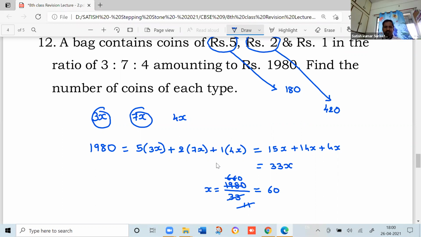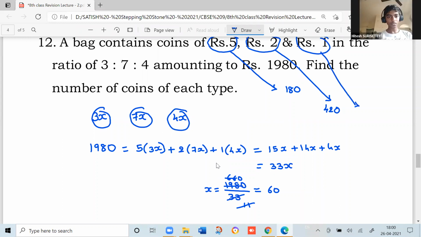Next, rupee 1. How many are there? 4x are there. That is 4 into 60. So how much? 240. So 240 coins are there of rupee 1, 420 coins are there of rupee 2 and 180 coins are there of rupee 5.